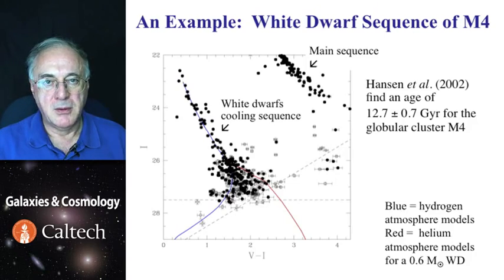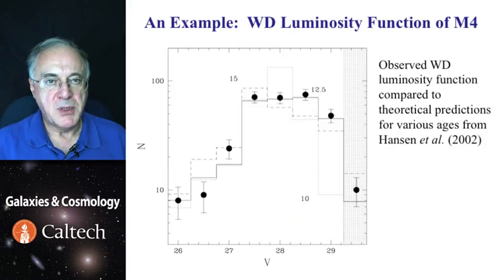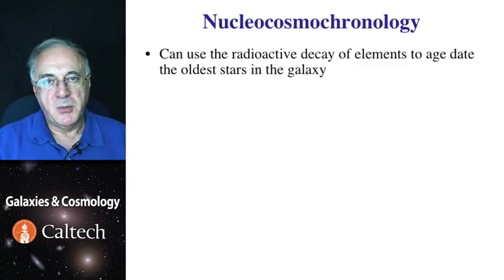So this method produced results which are perfectly consistent with those from main sequence isochrone fitting, and that's very different physics, so it's very encouraging. Here is the observed luminosity function of white dwarfs in this particular cluster, meaning their distribution of their luminosities. And you can see that there is a fairly sharp cutoff at the faint end, which is indicative of what the age really is. An entirely different approach uses ages of chemical elements.